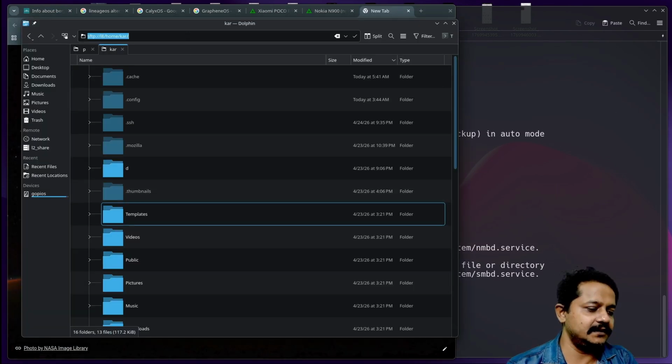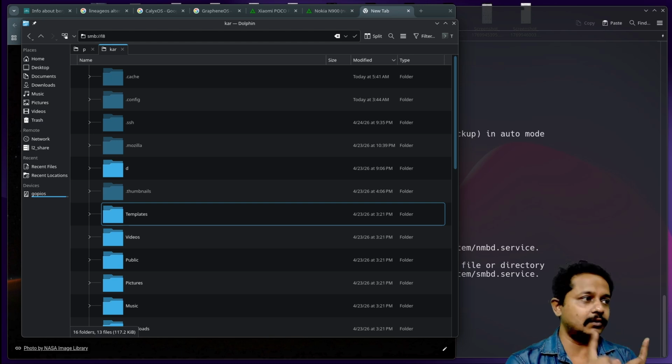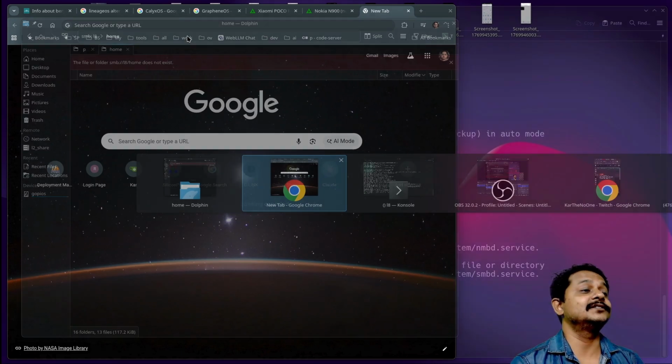What if I try to connect right away? smb://l8 on my network. This is the 8th laptop. That is the reason why I named this laptop L8. First I describe the protocol. It is smb, that means SAMBA share, followed by :// and the IP address or the machine name. For me, my DNS server knows what L8 is. That is the reason why I am not inputting the IP address. After that, L8/. Boom. See, SAMBA share is not available.